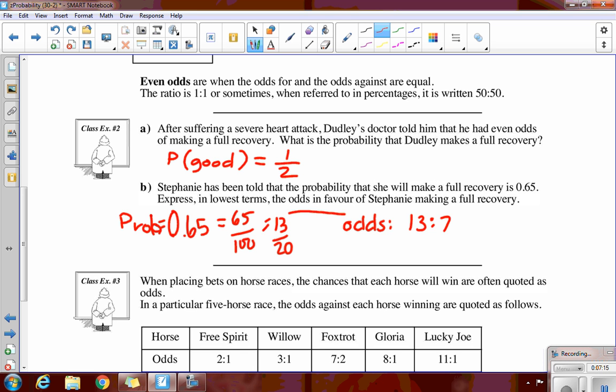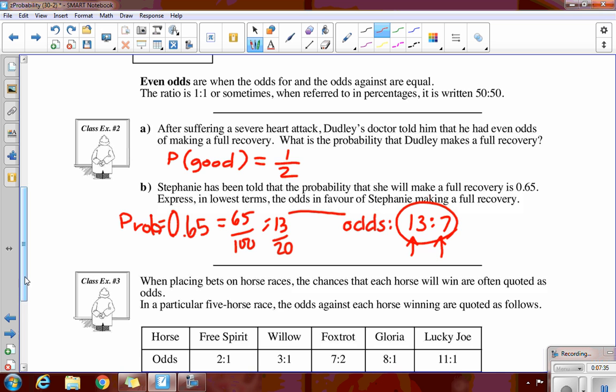Okay, so if there's 13 ways that she gets better, this one here is the complement of it, basically. How many ways are there that she doesn't get better? She has a 13 to 7 chance of actually feeling really bad. Make sense? These 2 numbers will always total up to the total number of possible outcomes.